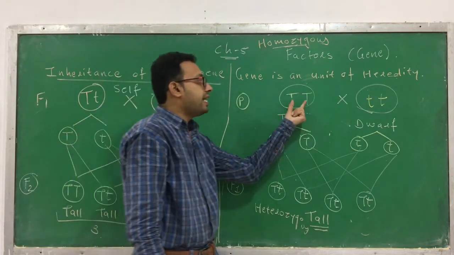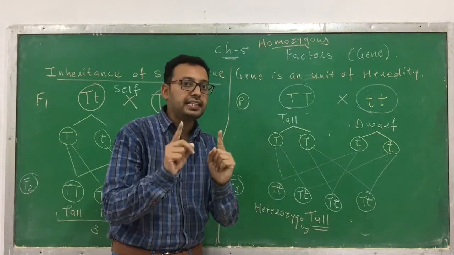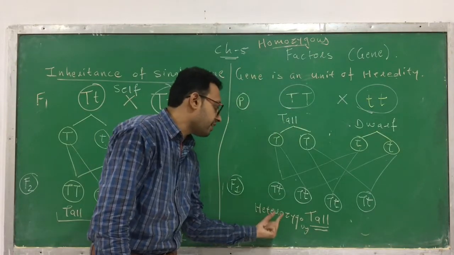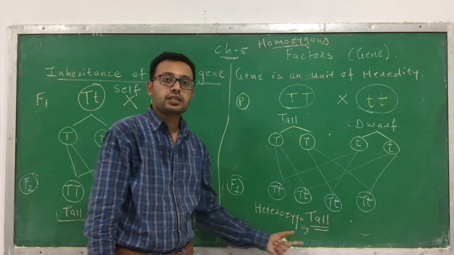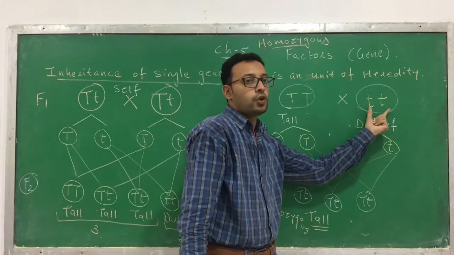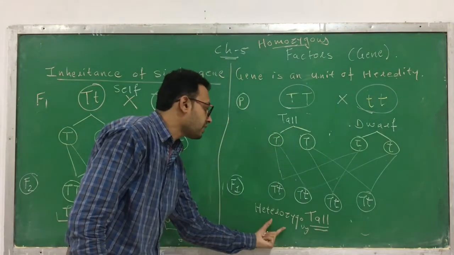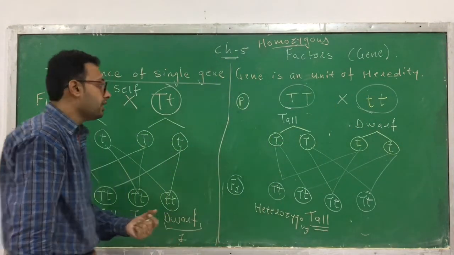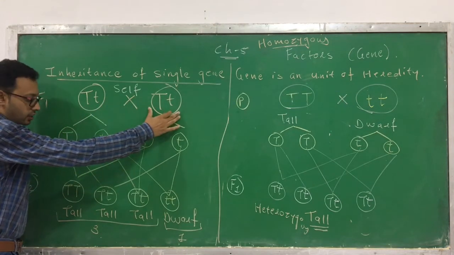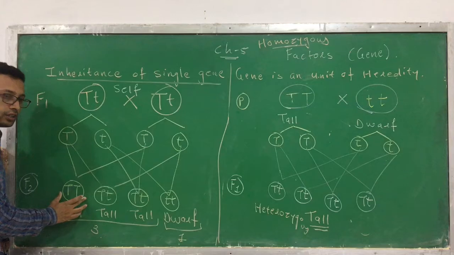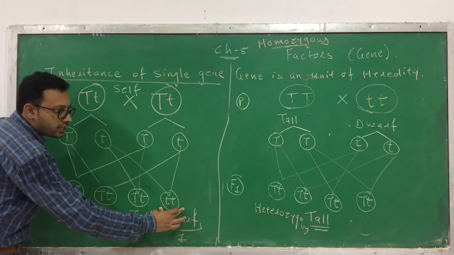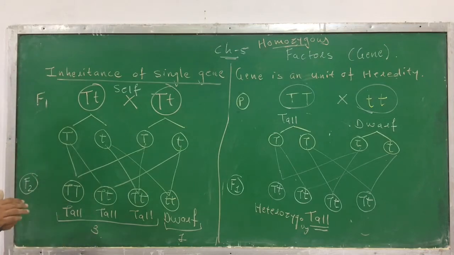Okay, if both the alleles are same, then you can call it homozygous. If they are different, then it is called heterozygous. So this is called homozygous tall, this is called homozygous dwarf, and this is called heterozygous tall. Now you can see what it is. It is a heterozygous tall. This is homozygous tall, heterozygous tall, heterozygous tall, and homozygous dwarf. Okay. Such results are obtained.